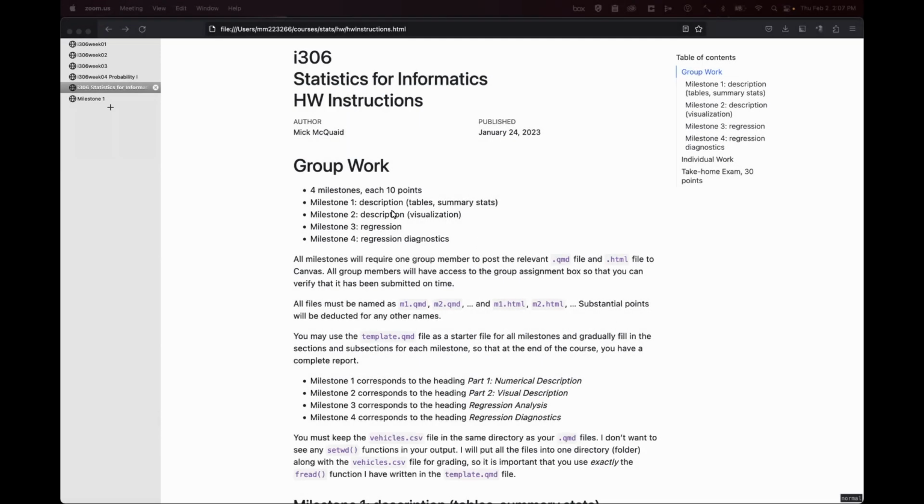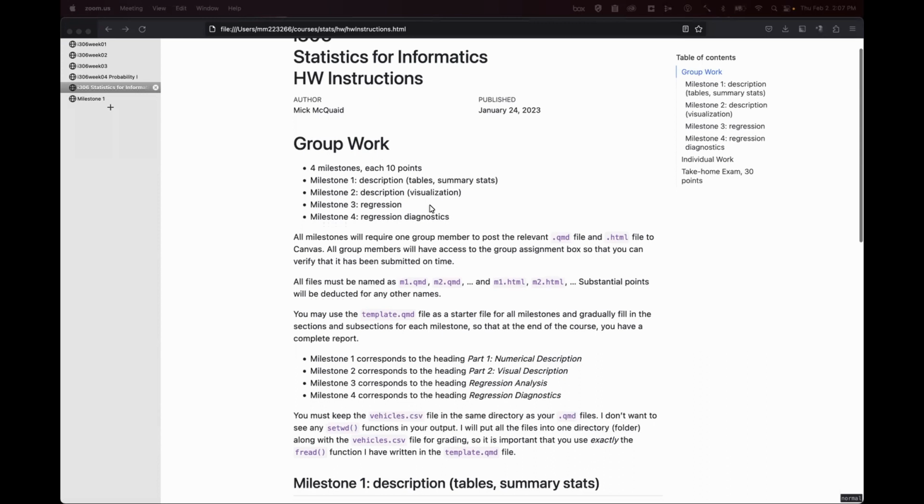Milestone 1 says in the homework instructions file, which you need to go over carefully, by the way, that you're going to be doing tables and summary stats in this file. So it's a numerical description of the data in the vehicles.csv set. And one group member is going to post your output. Your output is going to consist of m1.qmd and m1.html for Milestone 1.